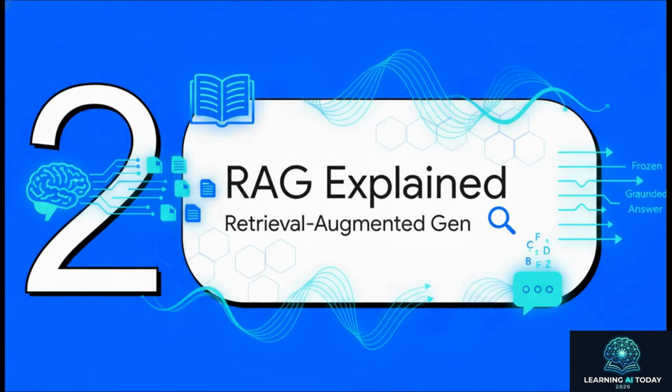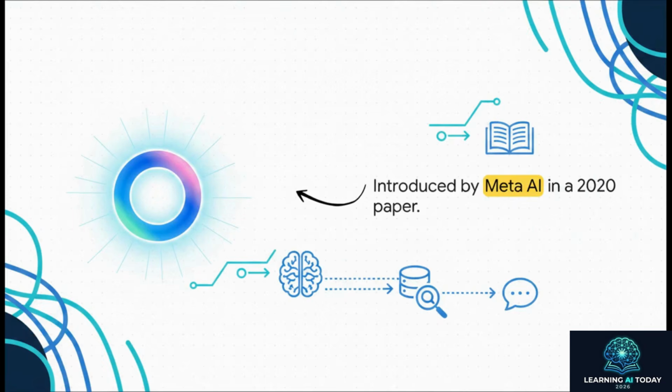Section 2, RAG explained. So how do we get data into that locked room? RAG. It stands for Retrieval Augmented Generation. Meta researchers actually officially introduced this whole concept in a landmark paper back in 2020. The easiest way to think about it is like this. A standard model is a student taking a closed book exam. They just have to guess based on what they've memorized. RAG basically turns it into an open book exam. The AI is actually allowed to go search for the answers in real time before it even generates a response.